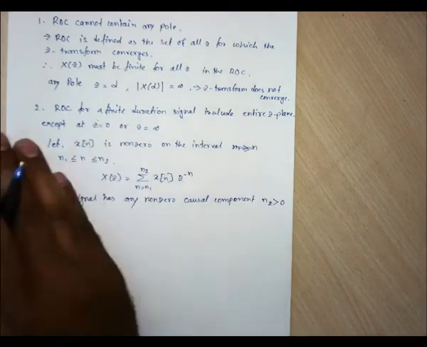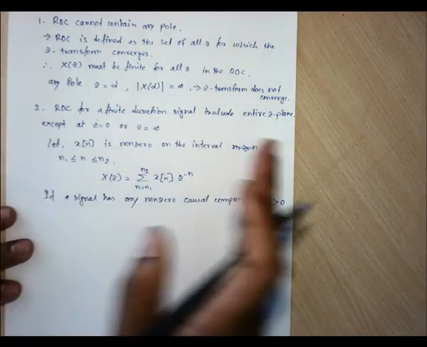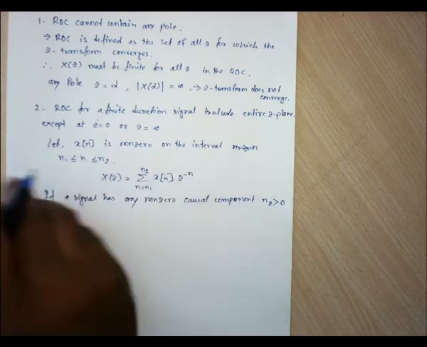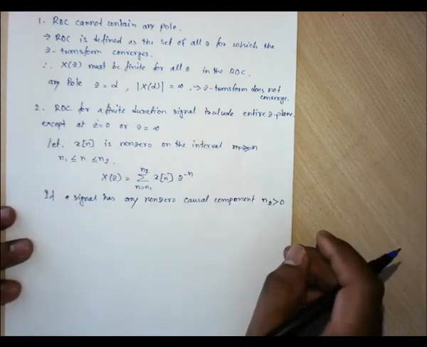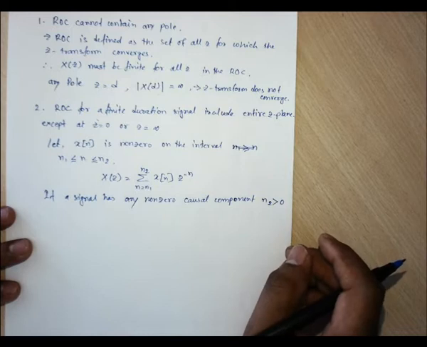It is on the right side, for n2 positive. So if we go with the limit on the positive side, obviously X(z) will include some terms having z to the power minus 1, like this, right?